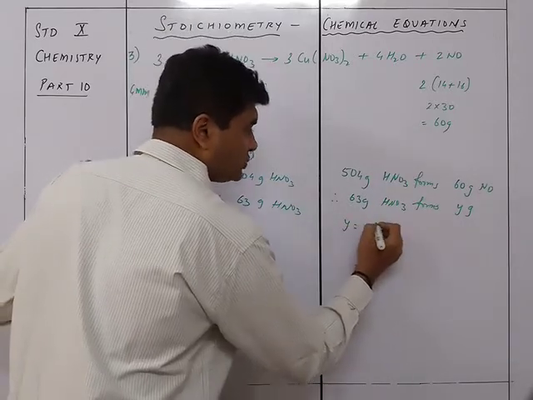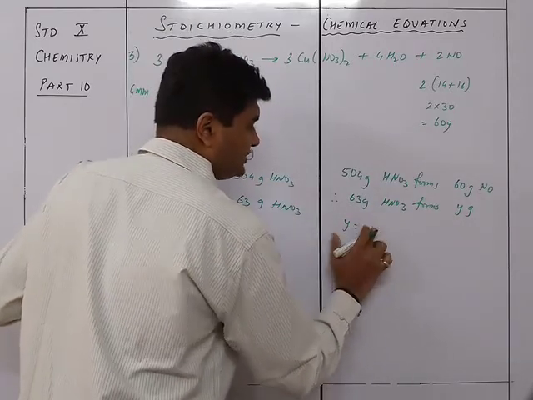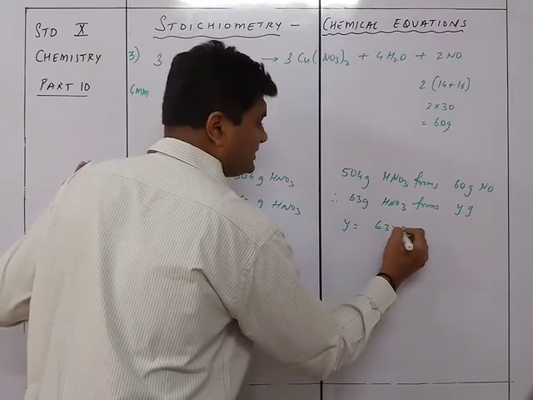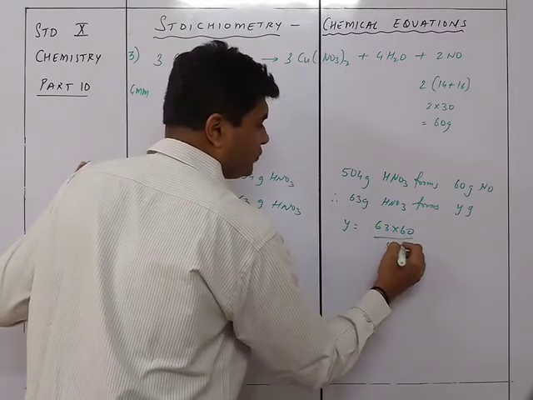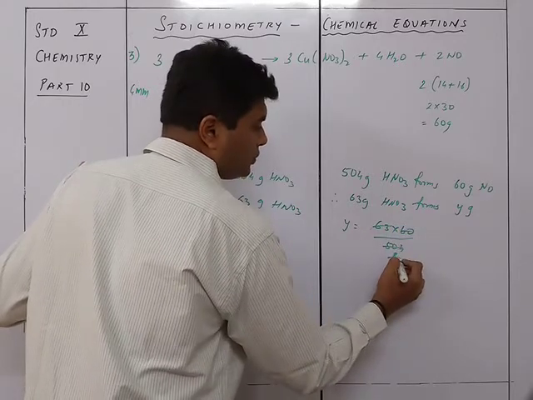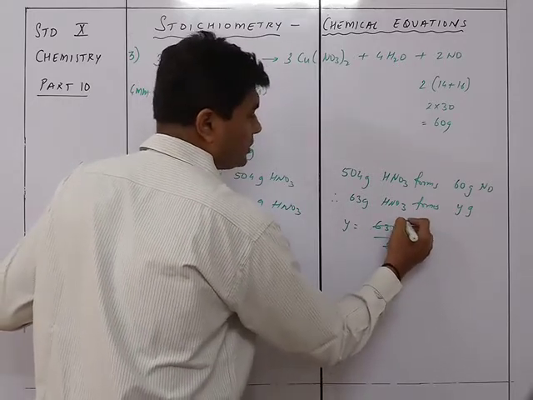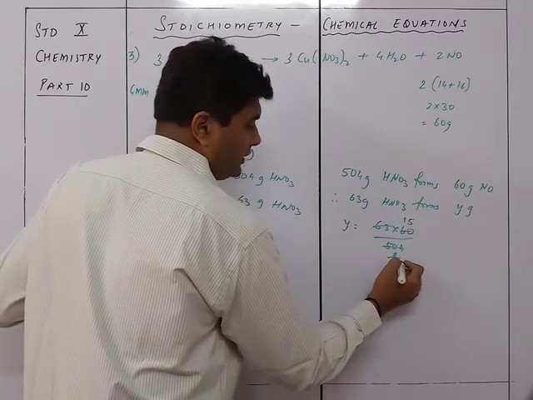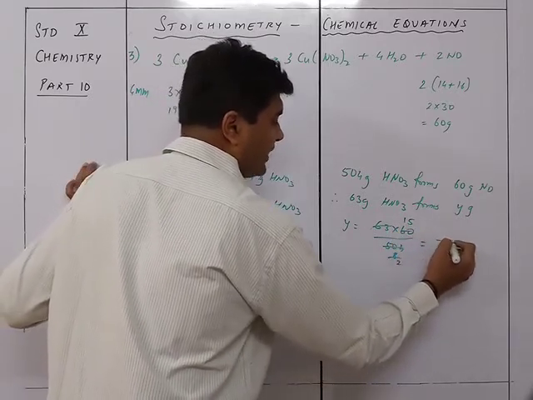So y is equal to 63 into 60 upon 504. So that's 8 and this 4, 2s and 4 15s. So it will be equal to 7.5 grams.